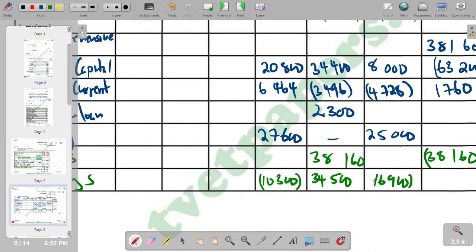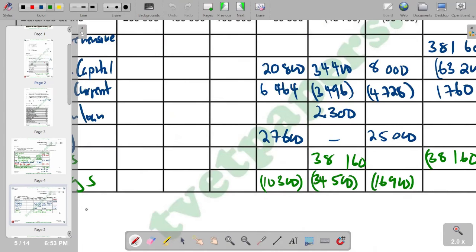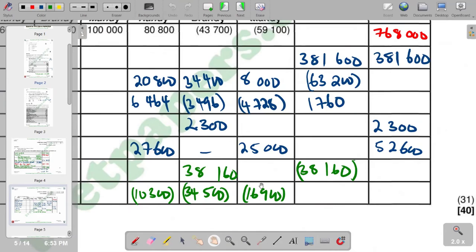So remember, we have got negatives. So you can just cross check in terms of the amounts, 16,800. Then from there, we add to get the total for our drawings, which is supposed to be in the total column. So we are saying 10,300 plus 34,500 plus 16,800. We get the total, we put it in the column for our totals, which is supposed to be 61,700.